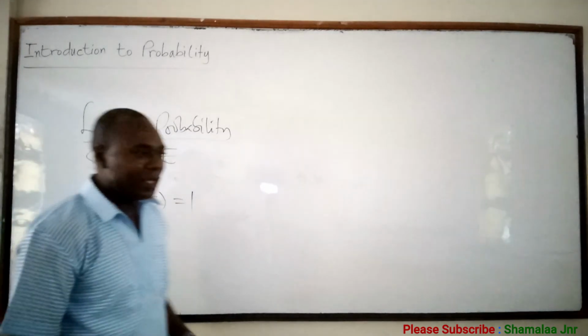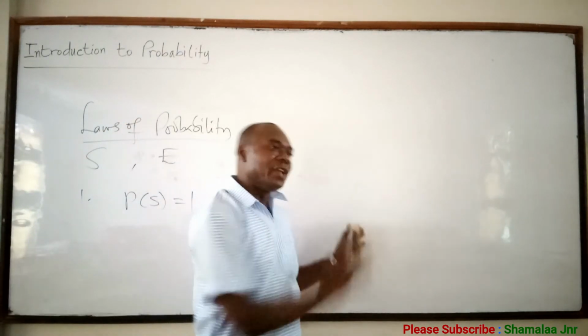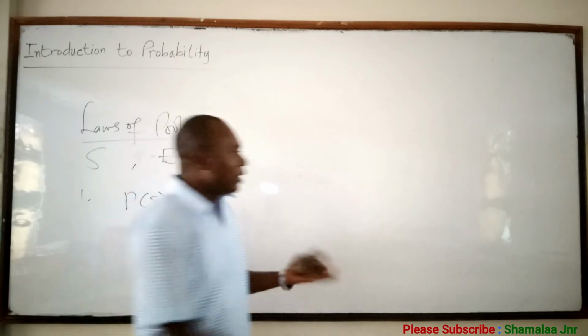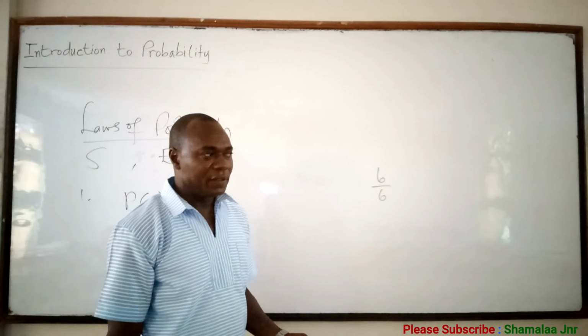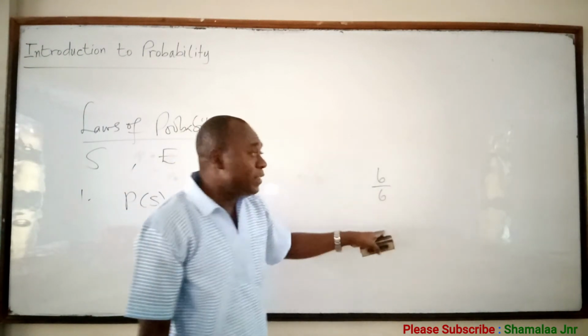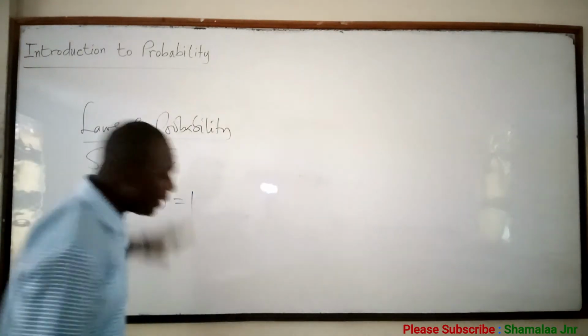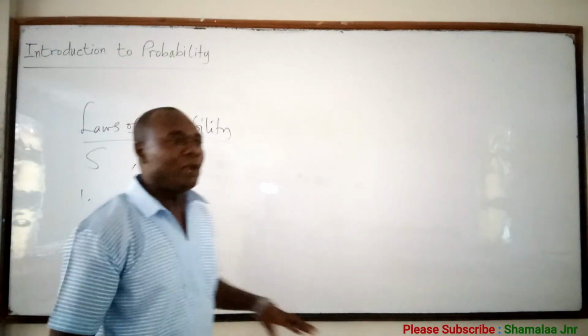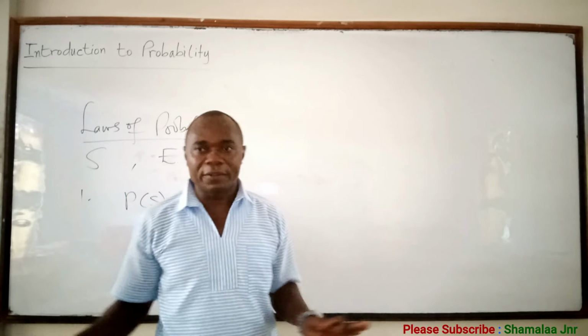For example, when a die is tossed, what is the probability of getting numbers from 1 to 6? Then it will be 6 over 6. If you are getting all the numbers from 1 to 6, then it is 6 over 6, and this will give you 1. So the probability of the sample space is 1.